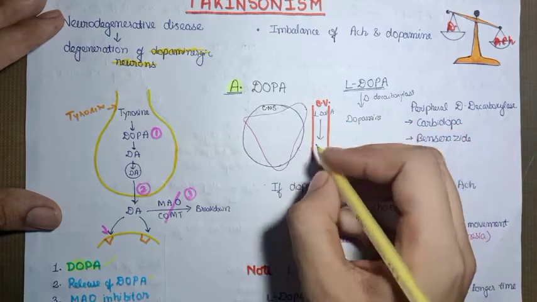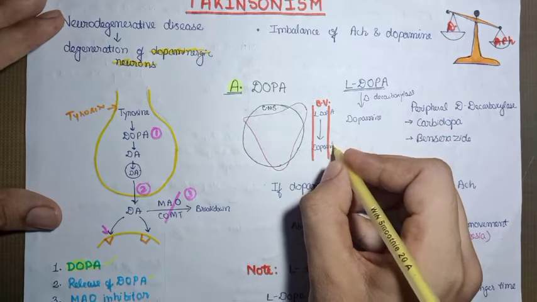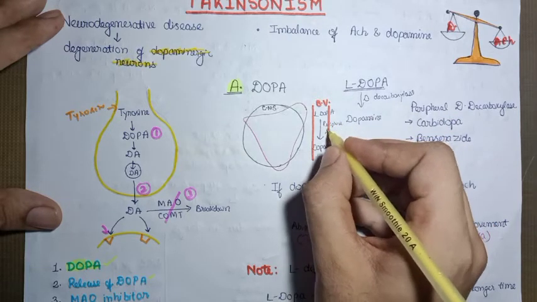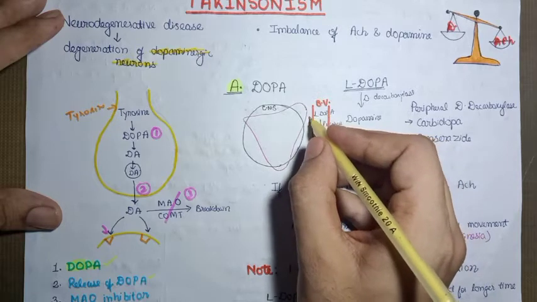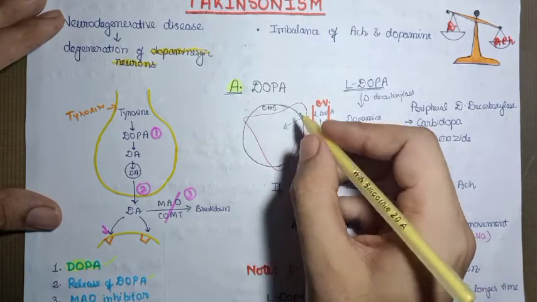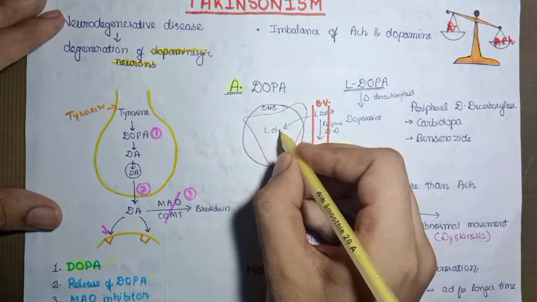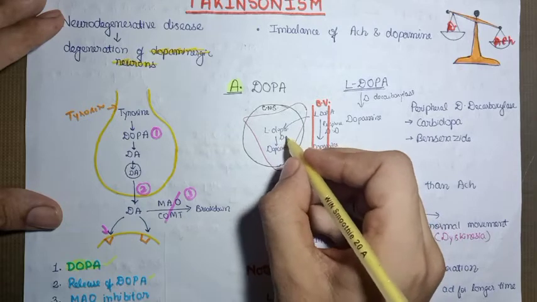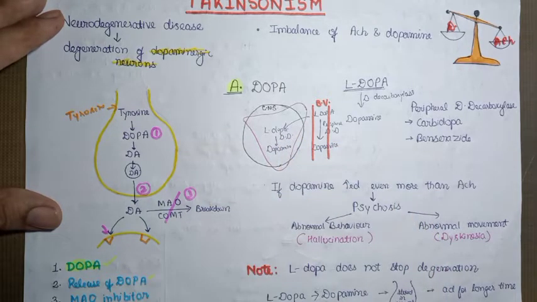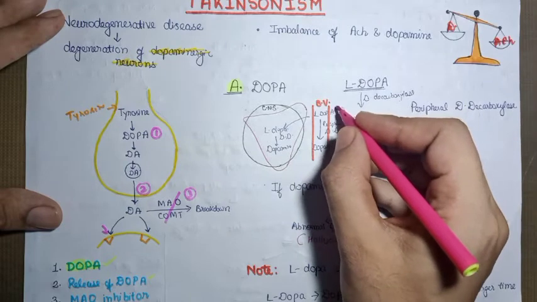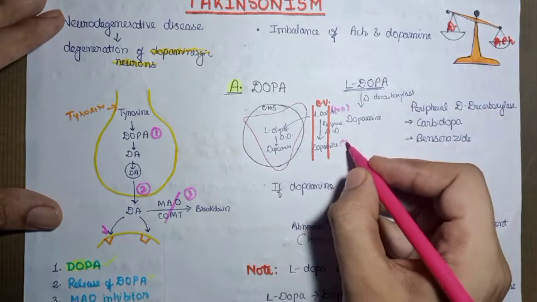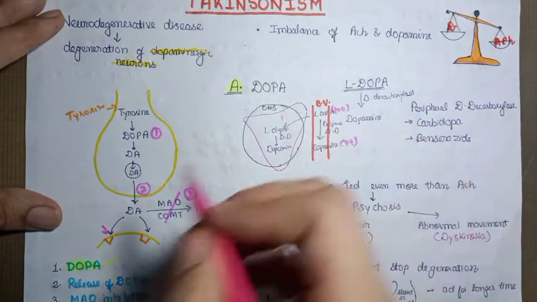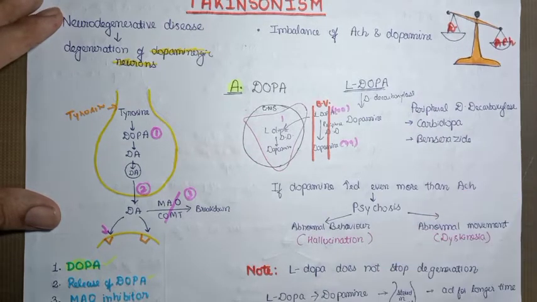Either L-dopa converts into dopamine in the blood vessel itself with the help of peripheral dopa decarboxylase, or some of the L-dopa crosses the blood-brain barrier and enters the brain, where it gets converted into dopamine by the enzyme dopa decarboxylase. Basically, if you give 100 molecules of dopa which enter the blood vessel, 99 will form dopamine in the blood vessel itself, in the peripheral part. Only 1% enters the central nervous system, which will be effective.